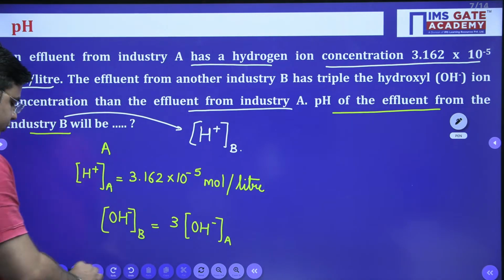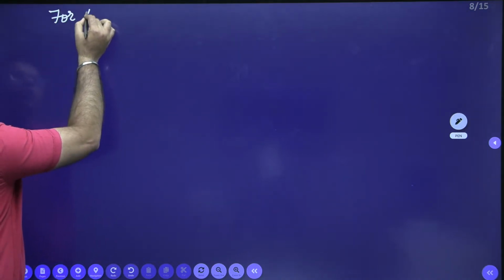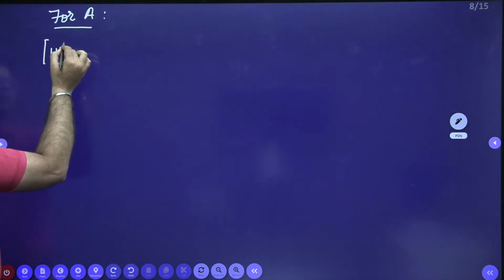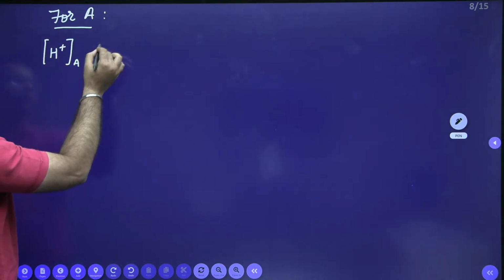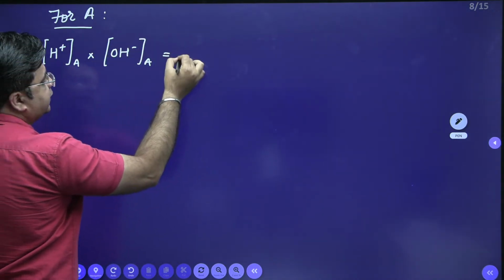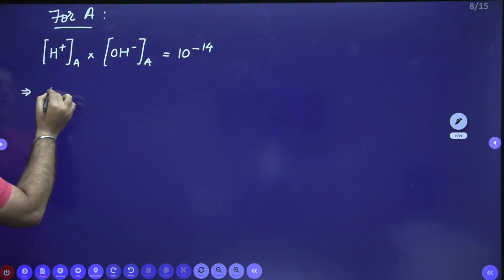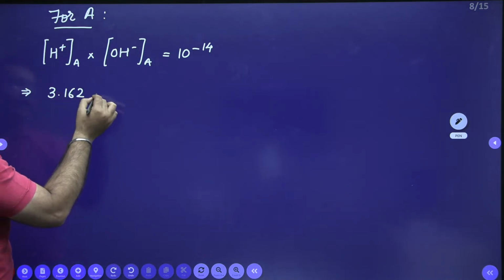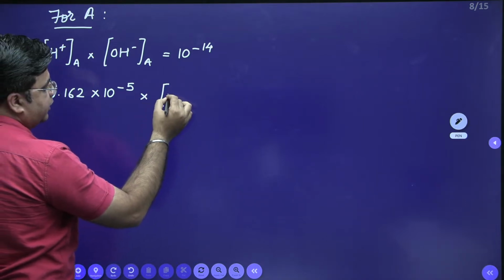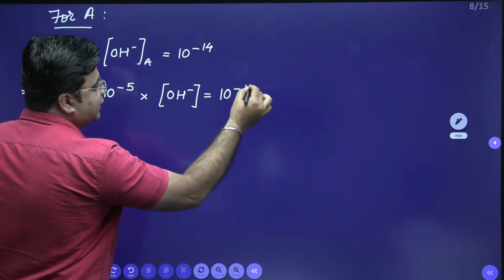So let's solve this question. So for industry A, H plus ion concentration for industry A multiplied by OH minus ion concentration for industry A is 10 raised to power minus 14, right? H plus ion concentration I know, this is 3.162 into 10 raised to power minus 5 moles per liter multiplied by OH minus ion concentration is equal to 10 raised to power minus 14.